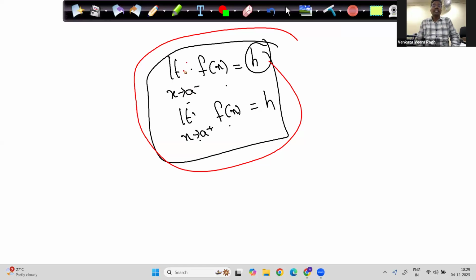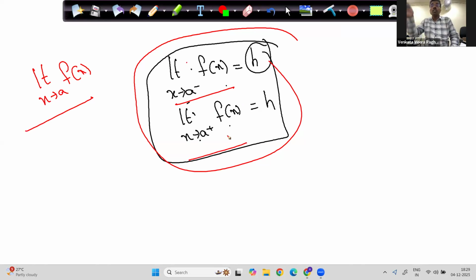So I can say limit x tends to a of f of x exists when the left hand limit and the right hand limit both exist and both are finite, then I can say that the limit of the function exists. Everyone understood? Am I clear? Yes, sir.